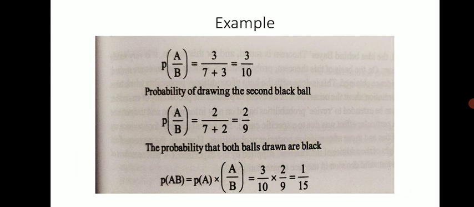So these are the two rules, addition rule and multiplication rule. I must tell you that this is statistics, mathematics, and you have to solve most of the examples. The more practice you do, the more perfect you will get. So to get good marks, you should practice all these problems on a daily basis.